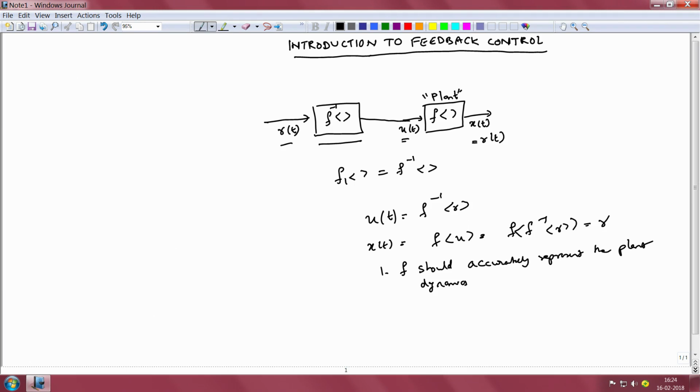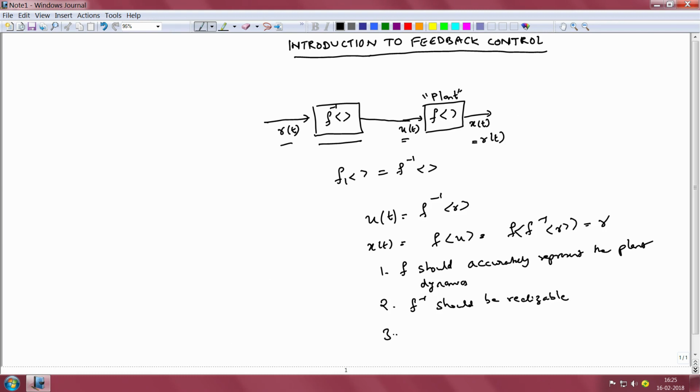So that is one prerequisite for us to be able to invert the dynamics of the plant reasonably well and to get x of t to be equal to r of t. The second condition is that f inverse should be realizable. And this we will discover is a very big condition. So as simple as the problem of control appears, these conditions of f being able to accurately represent the plant dynamics and f inverse being realizable become major roadblocks, especially in the context of feedback control.